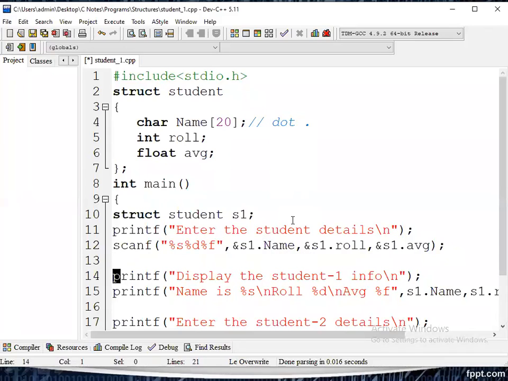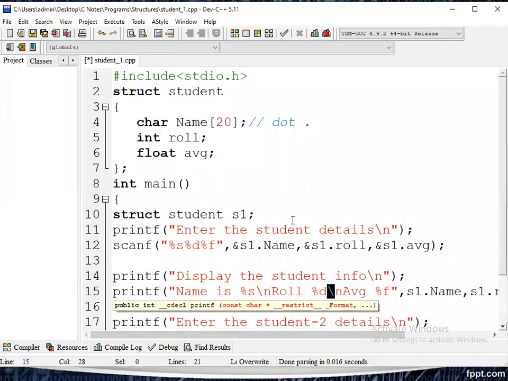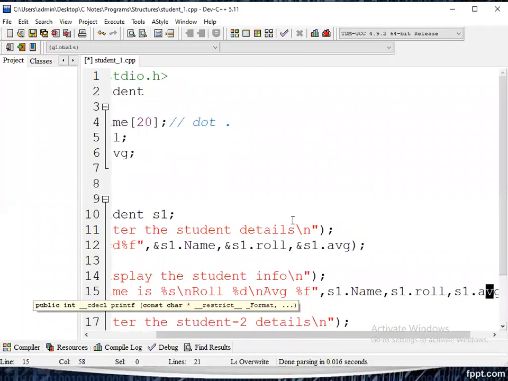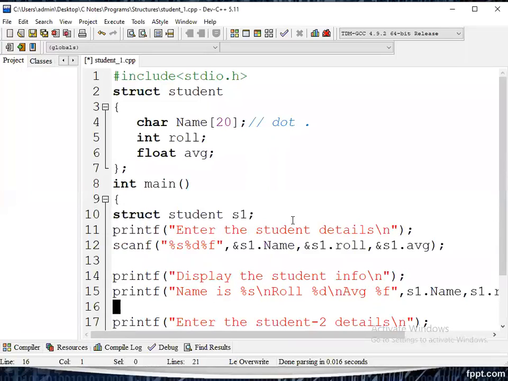Next, display the same information from the student. How is it possible? Printf: name is percentage s, and slash n to come to the new line. Roll number is percentage d, average is percentage f. What are the values? S1 dot name, S1 dot roll number, S1 dot average. Let us verify up to here.